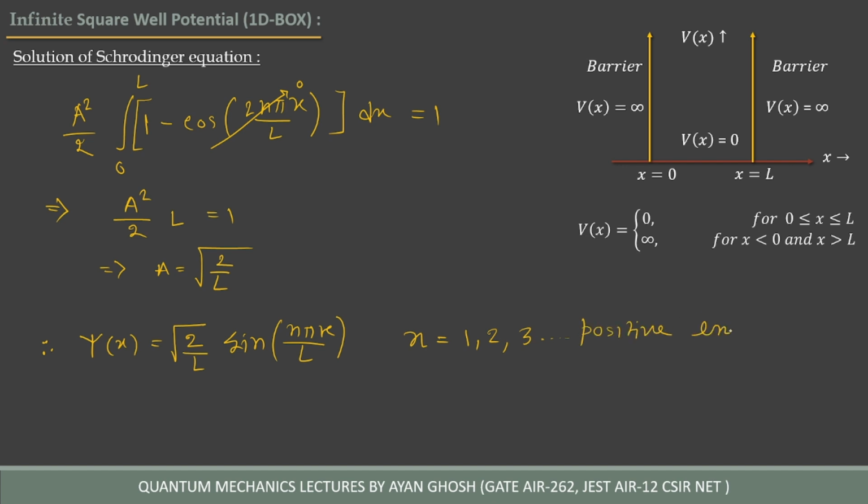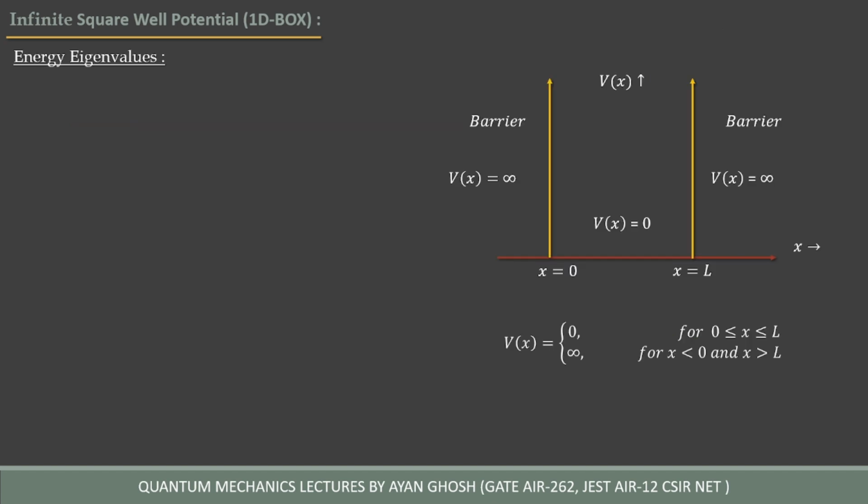Positive integers. Okay, this is the solution of the Schrödinger equation. Now we have to know about the energy, or the quantization of energy, or energy eigenvalue.